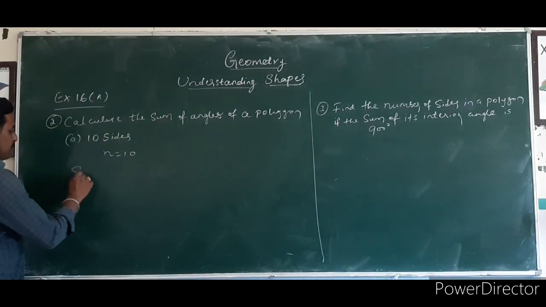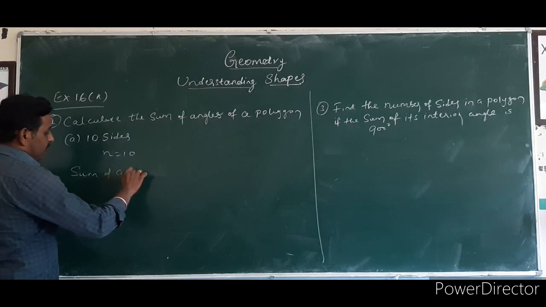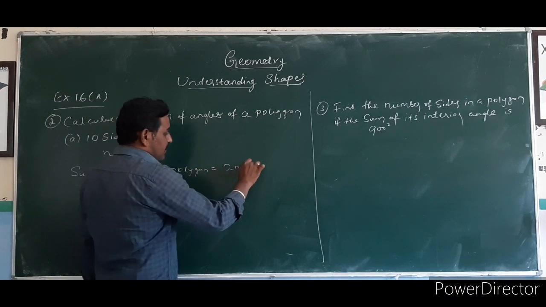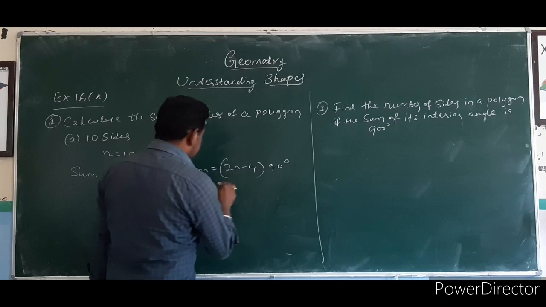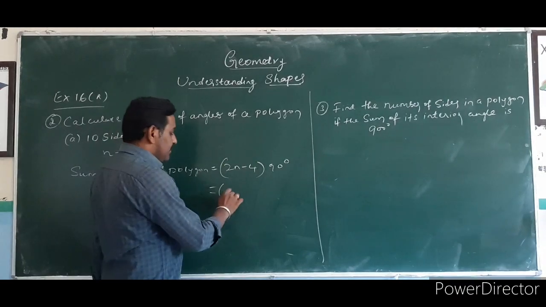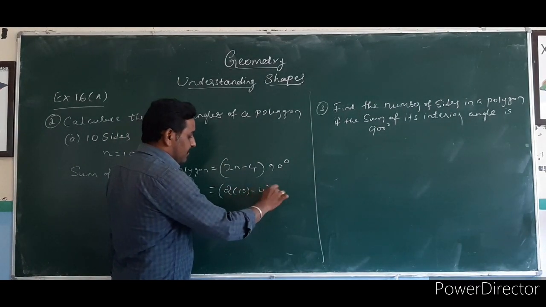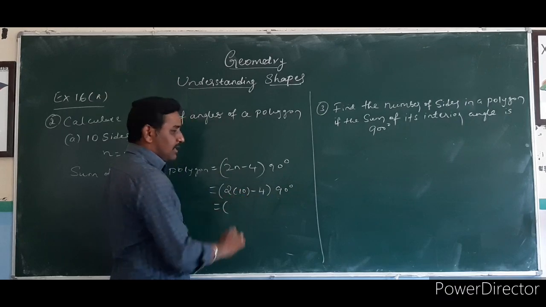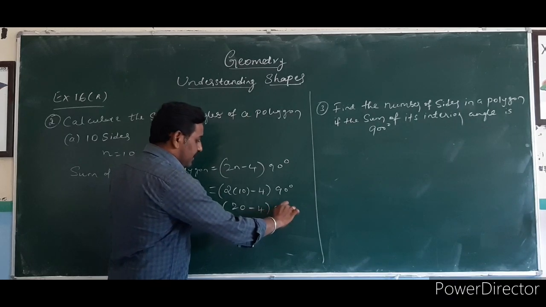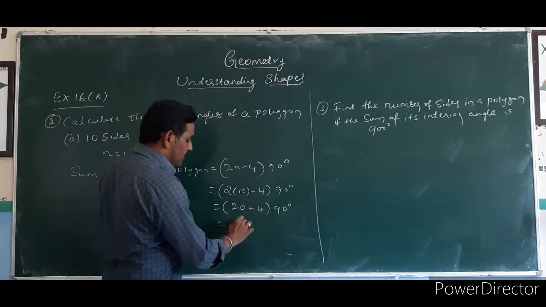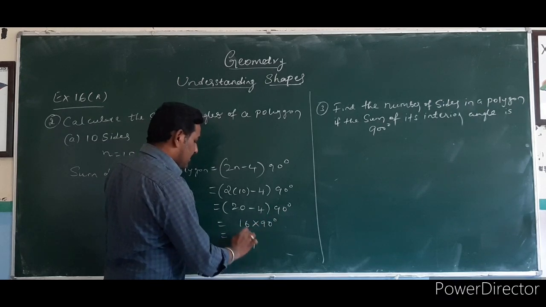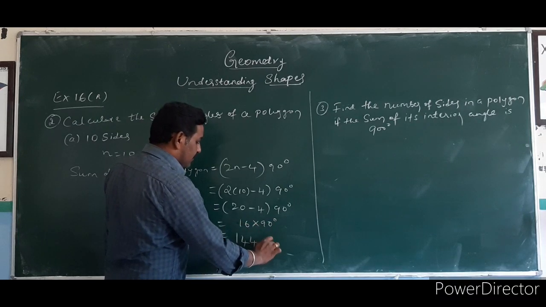What is the formula for the sum of the angles of the polygon? Sum of angles of polygon is equal to (2n minus 4) into 90 degrees. The n value given is 10 sides, so substitute n here: (2 into 10 minus 4) into 90 degrees. 2 into 10 is 20, minus 4 is 16, into 90 degrees. 16 times 9 is 144, so with the zero it is 1440.